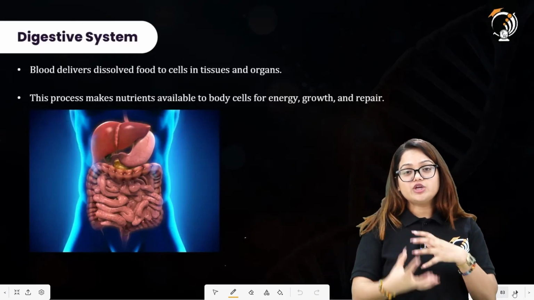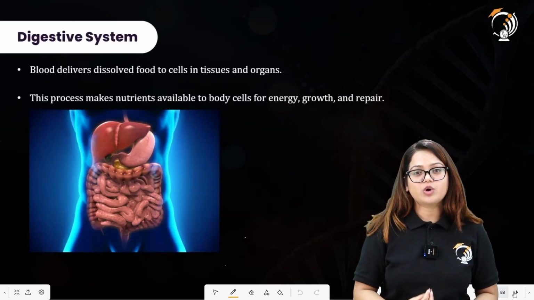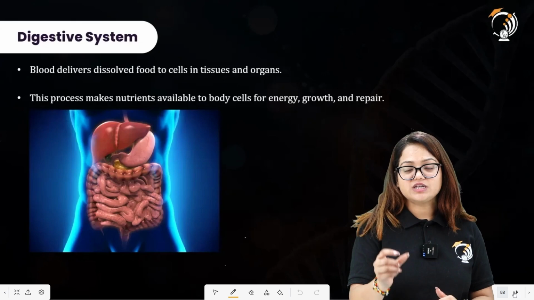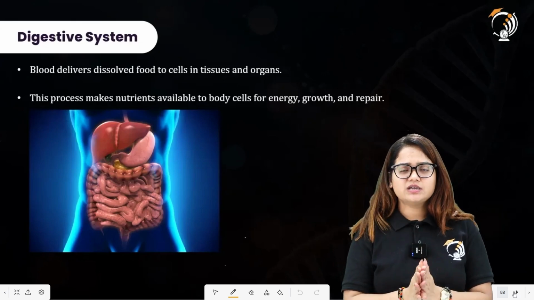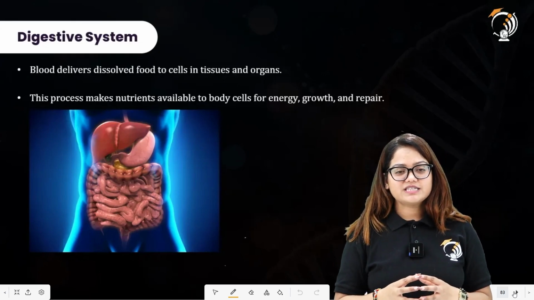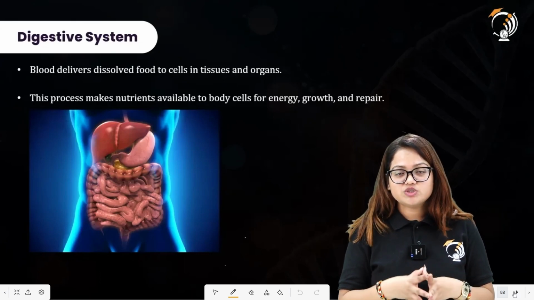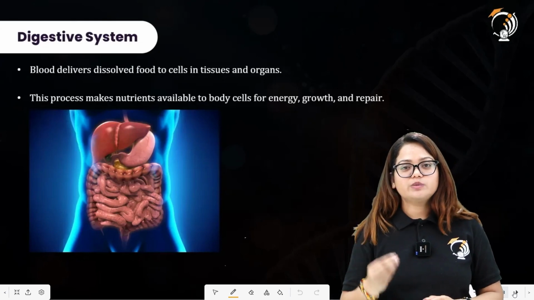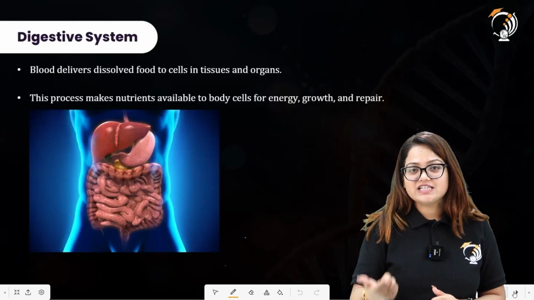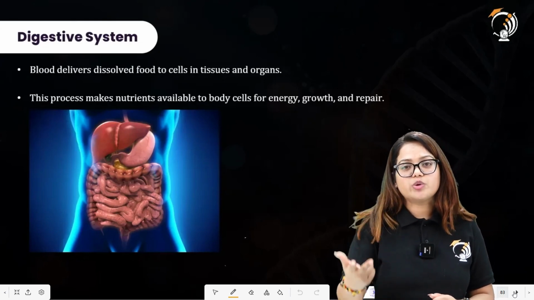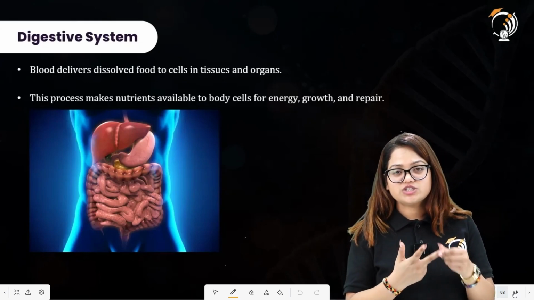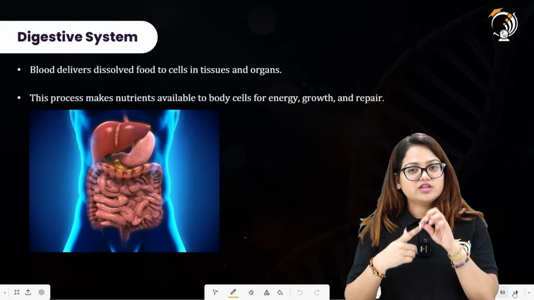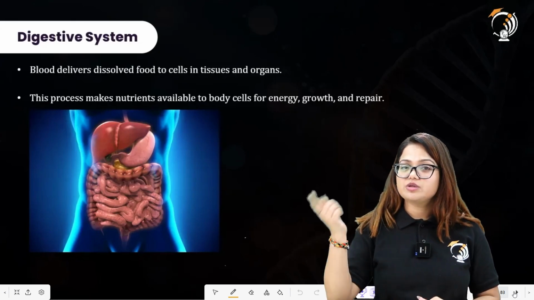Alright, so whatever you are eating, whatever you are getting inside our body, you have to get it toward the blood, because blood is the only fluid which is reaching all the parts of the body, all the cells of the body. So it must provide the cells with glucose, it must also provide the cells with oxygen. The oxygen is coming from the breathing in and breathing out process, and the glucose and other food components are also coming from the process of digestion.